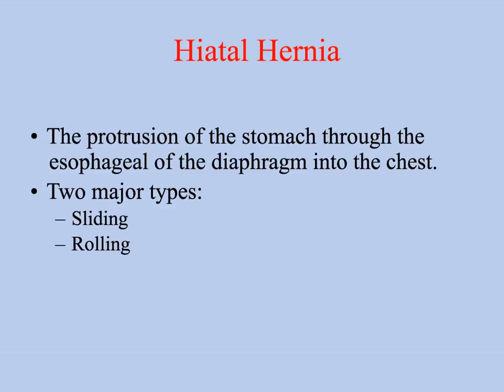So hiatal hernia is more of a structural issue with the GI system that causes a functional problem. It's basically where the opening in the diaphragm, where the esophagus passes from the thorax to the abdomen, the stomach will protrude up through there. Most patients with hiatal hernias are typically asymptomatic, but most of them have symptoms similar to GERD and are treated as if they are a GERD patient. There are 2 types of hiatal hernias: the rolling and sliding. The sliding ones are the most common.